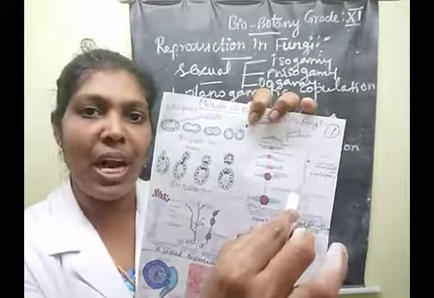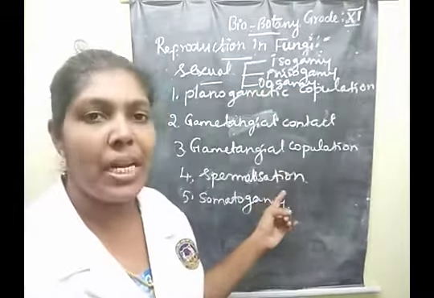Clear? The receptive hyphal cell. So that is called spermatization.